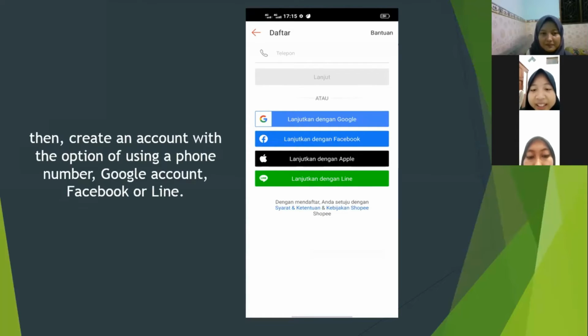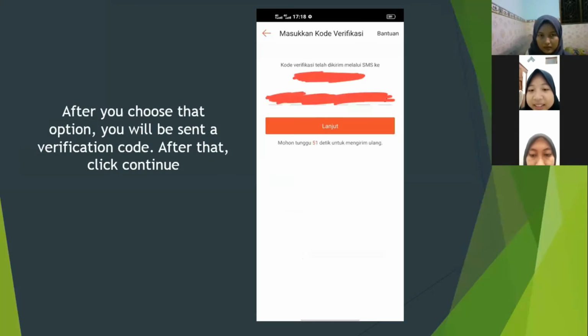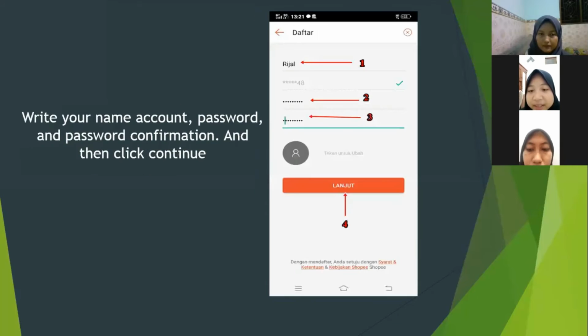Then, create an account with the option of using a phone number, Google account, Facebook, or Line. Please click one or put your number in the column. Next. After you choose the option, you will be sent a verification code. After that, click Continue.